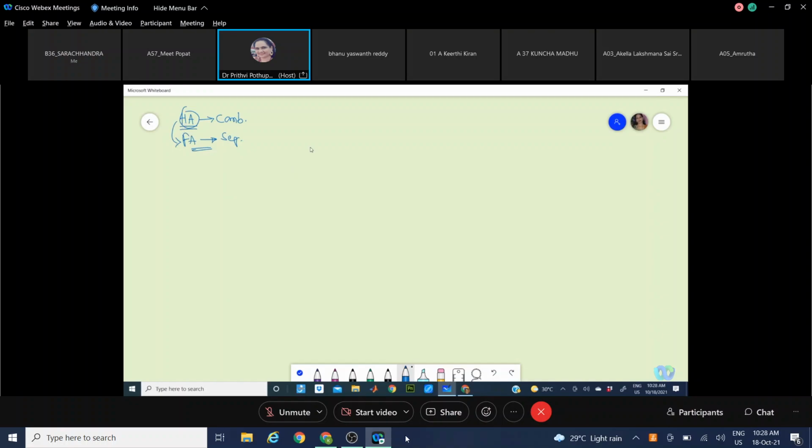That means this element of design should be divided between what portion will be combinational logic and what portion should be taken as the feedback element. See here, A and B are the inputs that you are adding, and you will be getting the sum and carry.